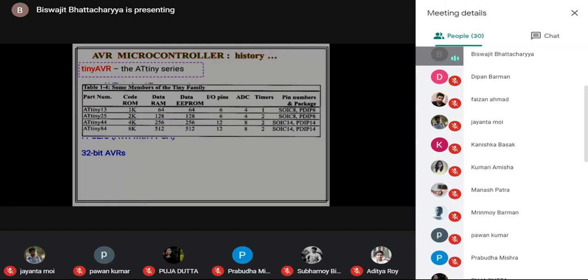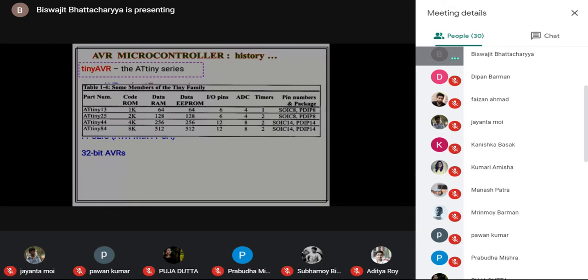Compare the table for the ATtiny 13 and ATtiny 84. In the ATtiny 13, code ROM is 1K, whereas in the ATtiny 84 it is 8K. The data RAM is 64 bytes in the first version, and in the last version it is 512. EEPROM, electrically erasable programmable read-only memory, is another type of memory, and its size also increases with the versions. The number of pins also increases, and so do features like ADC and timers.